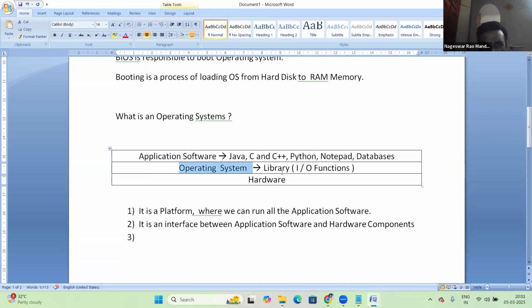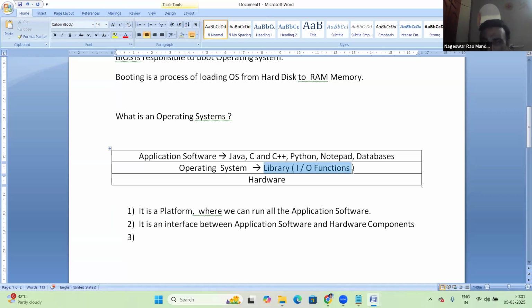So inside of OS, this library. See, every OS has its own library. Windows has its own library. Linux has its own library. Mac has its own library. So every OS has its own library to communicate between application software and hardware components.